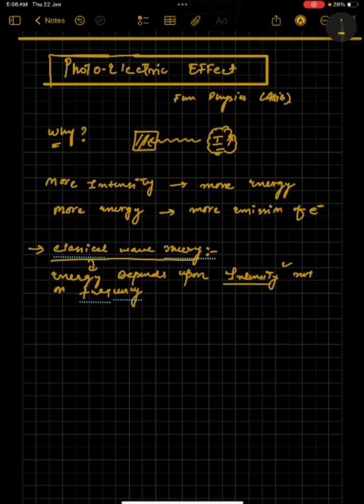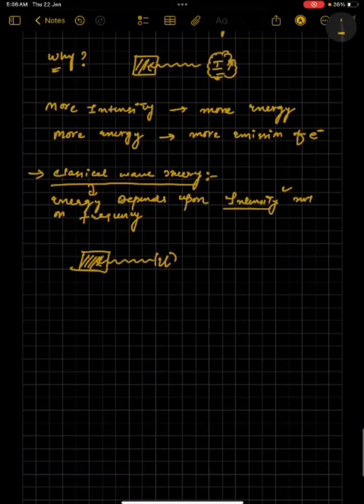So what was the prediction from this classical wave theory? The prediction was that the emission or ejection of electrons would take place at any frequency. If there is a metallic piece and you are throwing light of any frequency on it, the emission of electrons will take place. Increasing intensity should always work. They believed that intensity is the major thing responsible for the emission of electrons from the metal piece, and frequency had no role. The light just needs to have some frequency, whether low or high does not matter. Emission will take place at any frequency. What will the number of electrons and when they come out depend on? It will wholly and solely depend upon the intensity of this light.